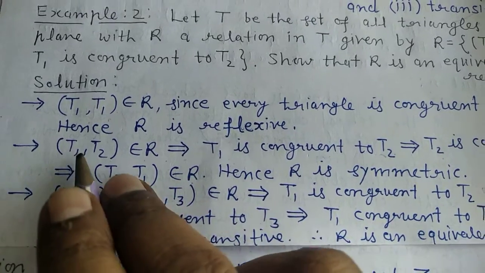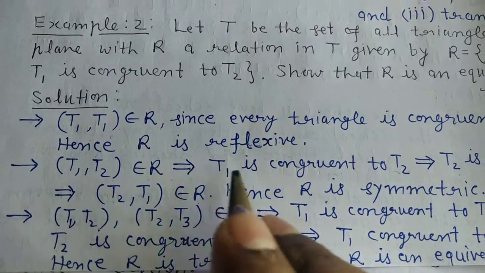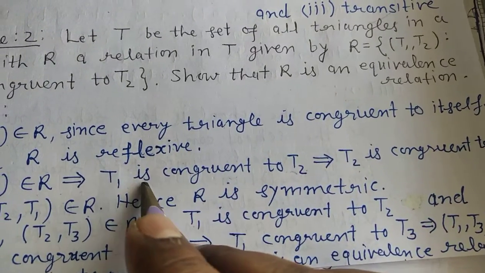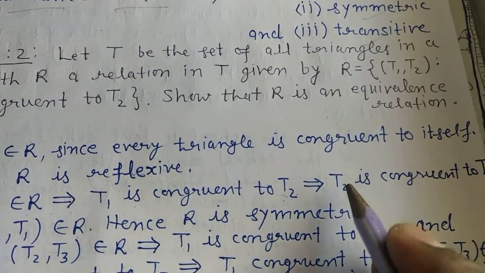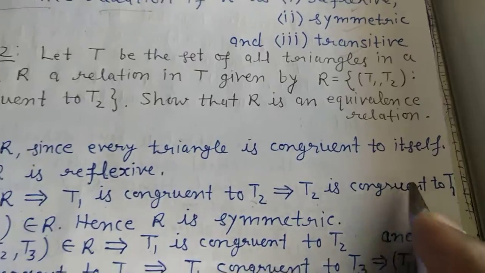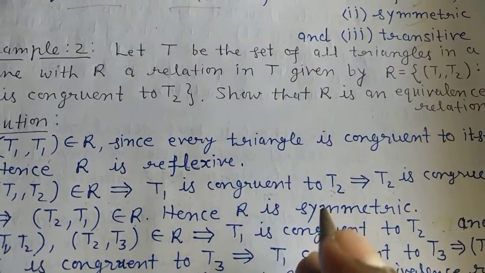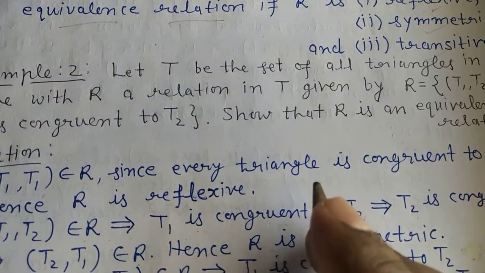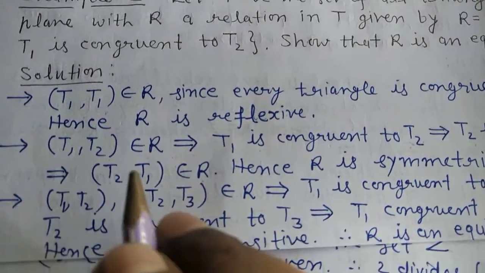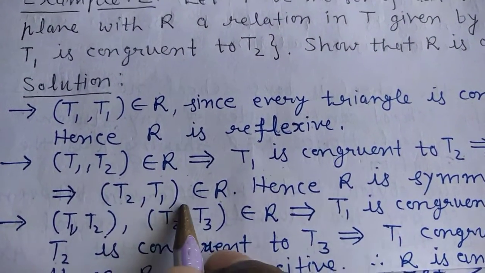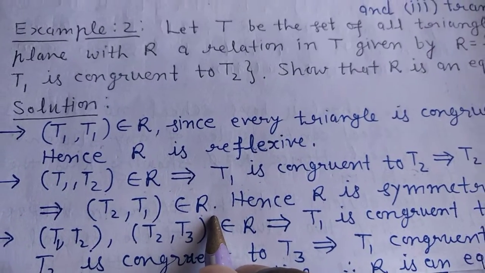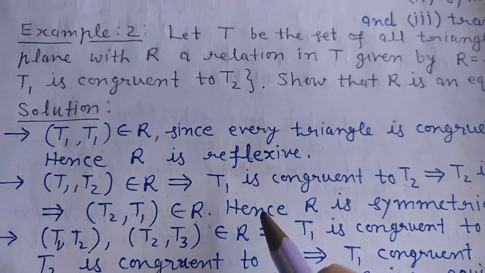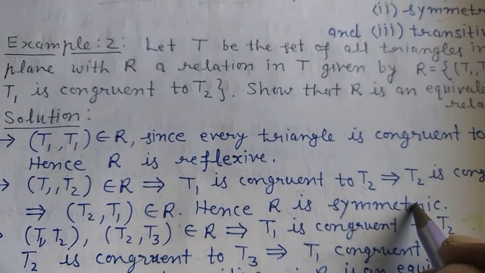Do you understand? (T1, T2) belongs to R, it shows T1 is congruent to T2. And if T1 is congruent to T2, we can say T2 is congruent to T1, because T1 and T2 are triangles, and if one triangle is congruent to the other, the other is also congruent to the first one. So that implies (T2, T1) belongs to R. I can write it this way. Here we have taken two congruent triangles, hence we have proved that R is symmetric also.